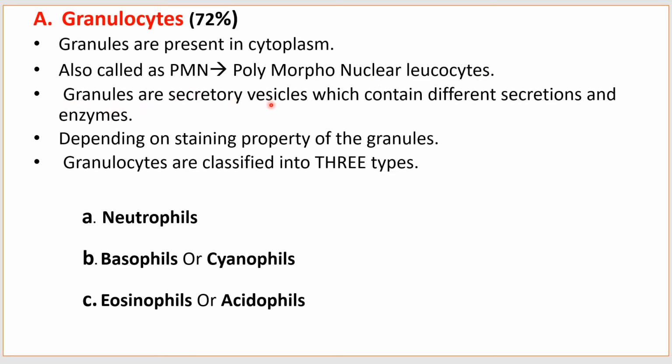Granules are secretory vesicles which contain different secretions and enzymes. Depending on staining property of the granules, granulocytes are classified into three types. So these are the three types. First type is neutrophils, second is basophils, and the third is eosinophils. Now we'll see one by one.